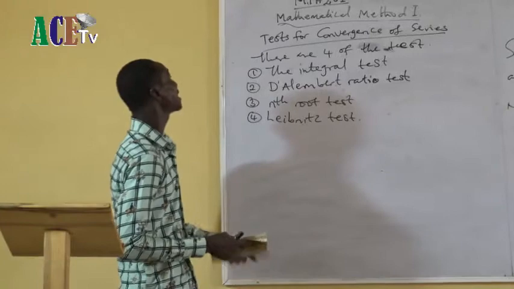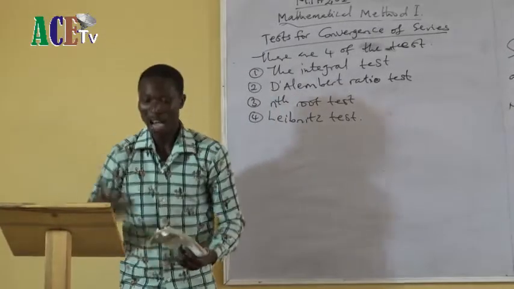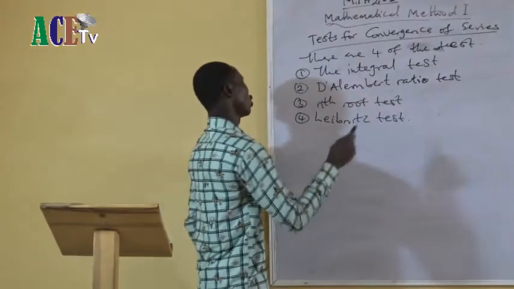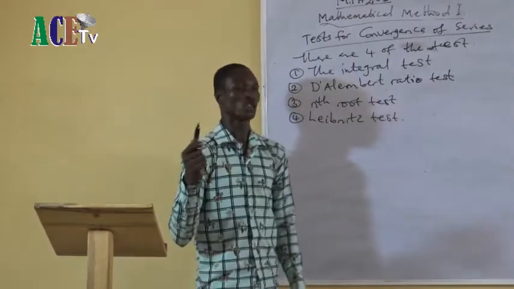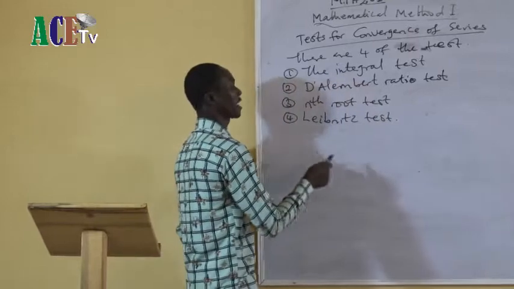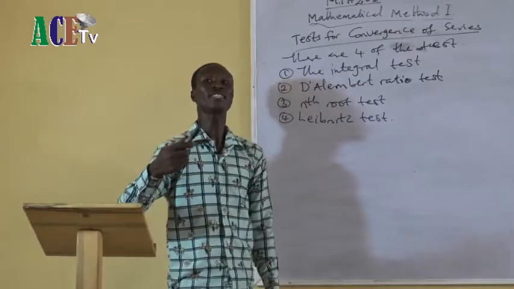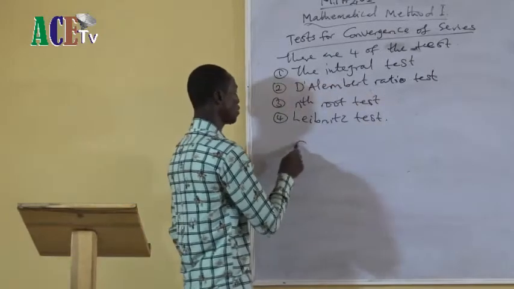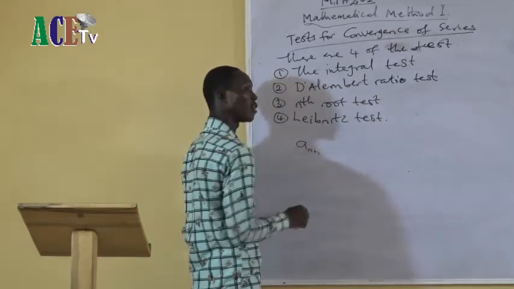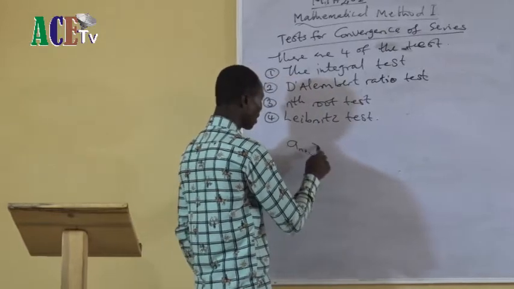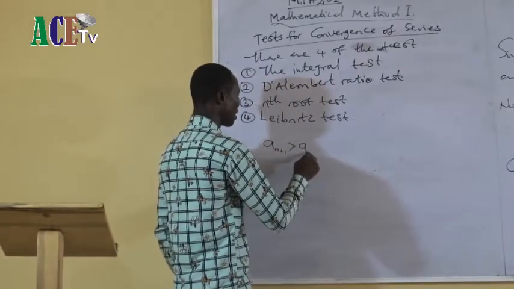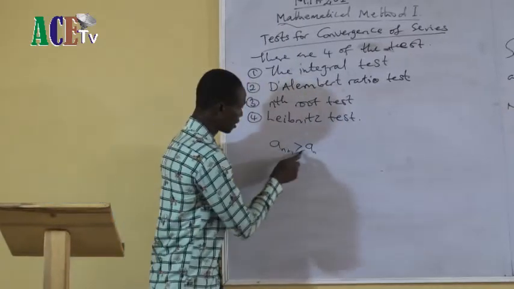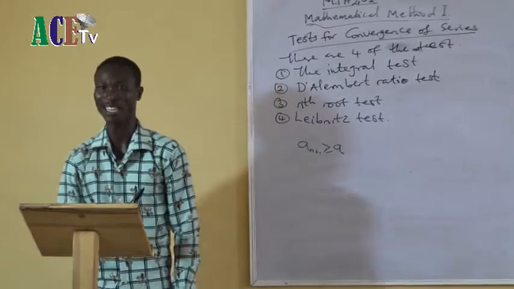What does the integral test state? How does it define its own process? Now, let me remind us of something. We said a sequence is monotonically increasing if an plus 1 is greater than or equal to an.